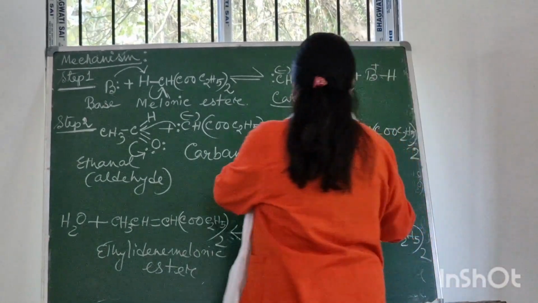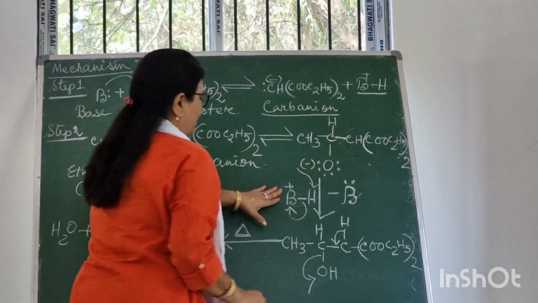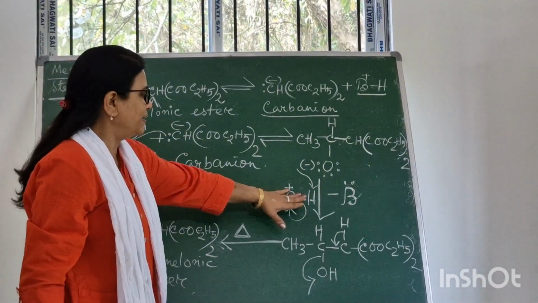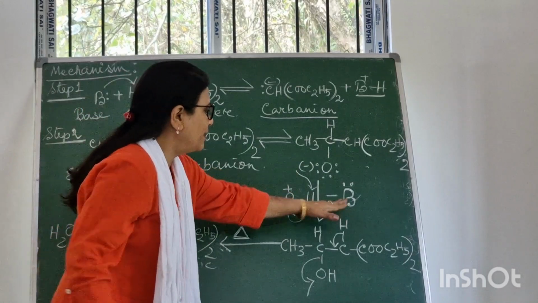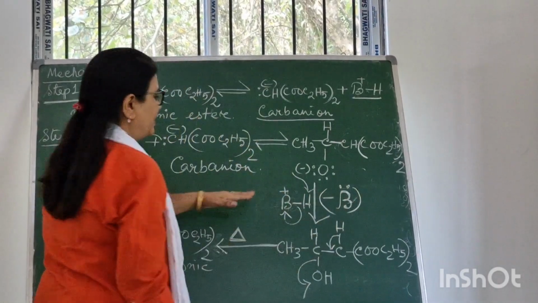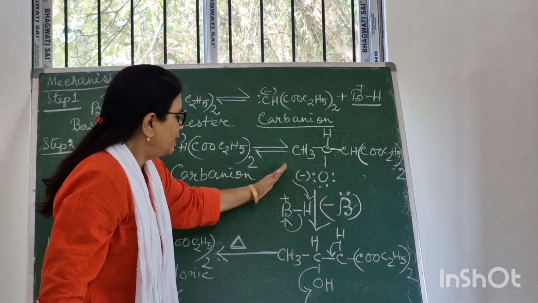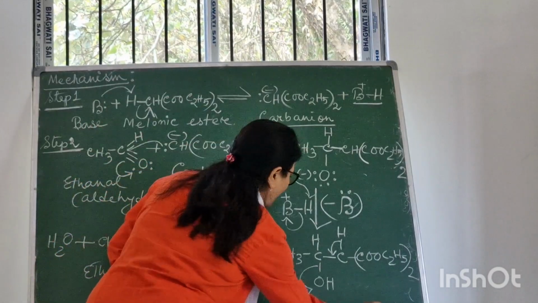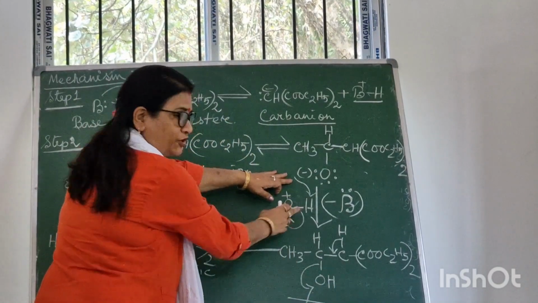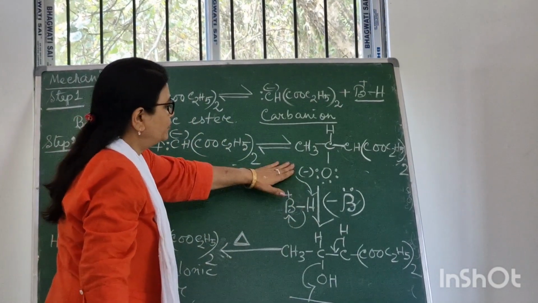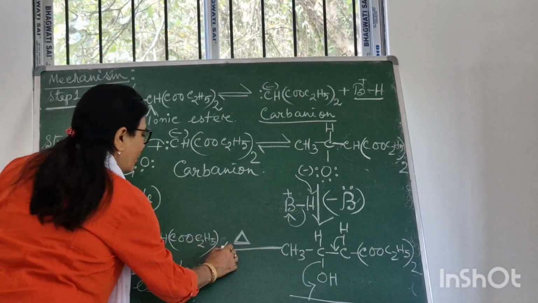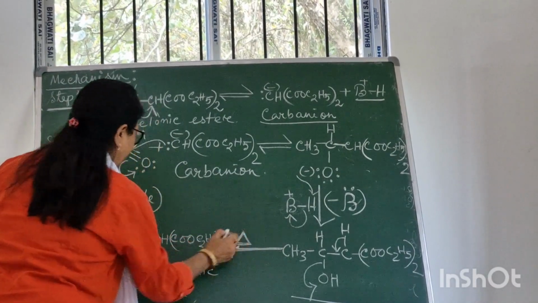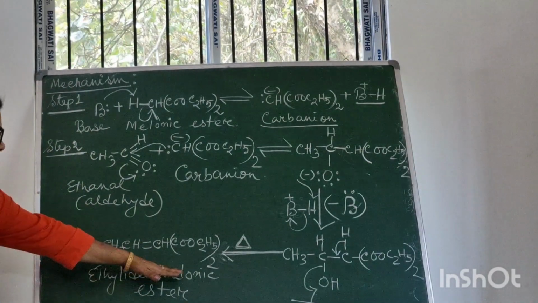This on reaction with the base, which extracts the hydrogen or proton and is then liberated, forms this compound where the hydrogen atom of the base comes to the oxygen atom. Ultimately, on heating it forms the ethylidene malonic ester.